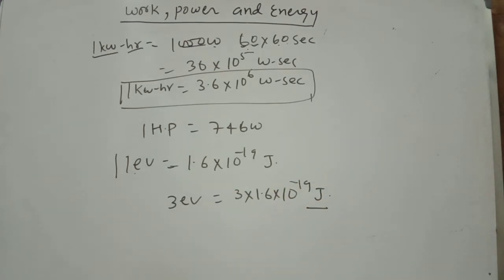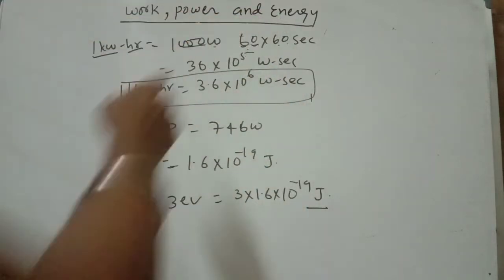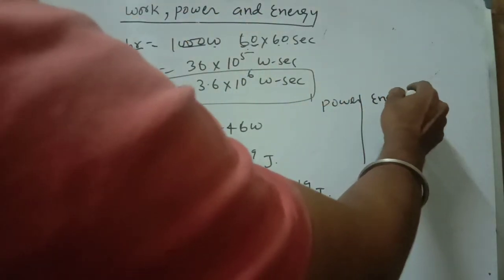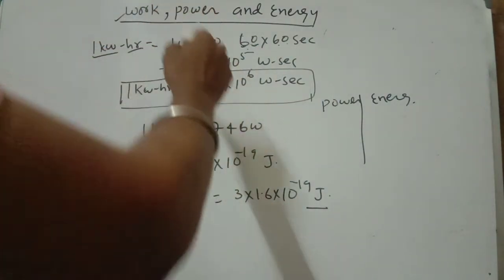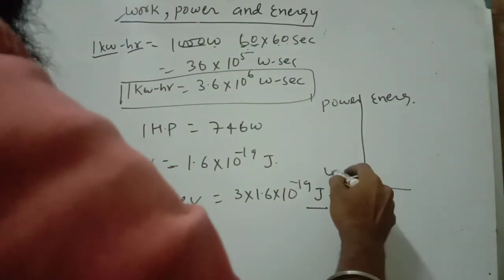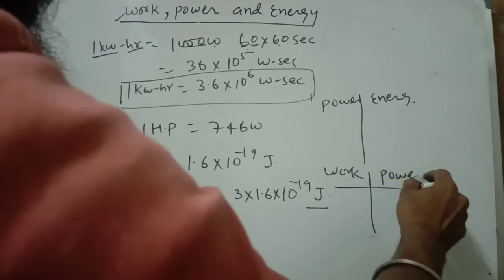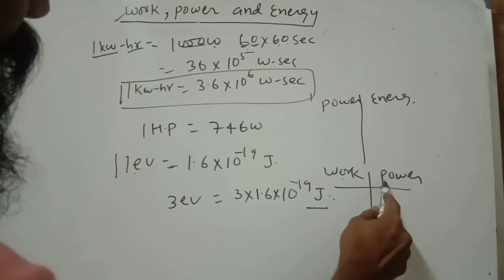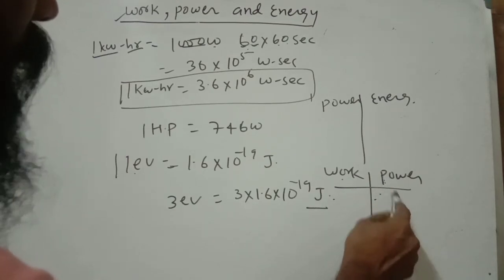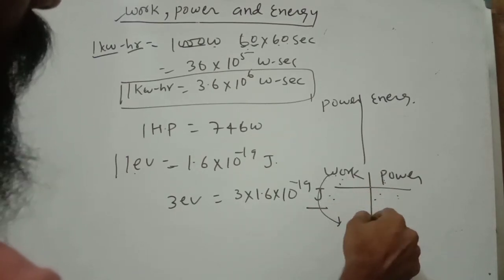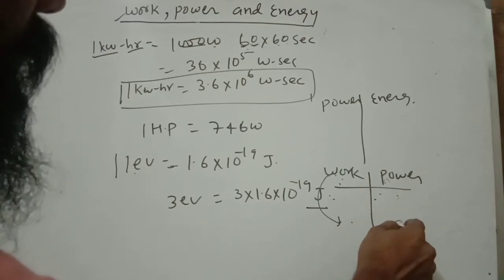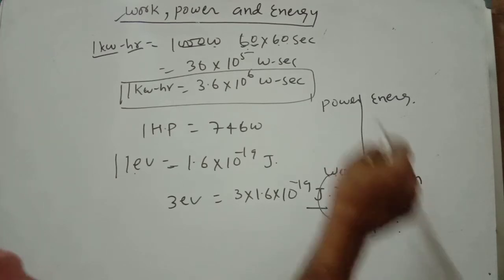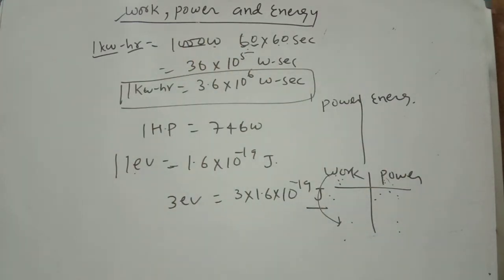Already you have discussed power and energy, so you can also differentiate between power and energy. You can also study work and power, so you can differentiate the difference between work and power. Both are important questions. For work, first you write the definition of work, and for power, first you write the definition. Work does not depend upon time, power depends upon time. Its SI unit is joule, and the SI unit of power is watt. Understood?